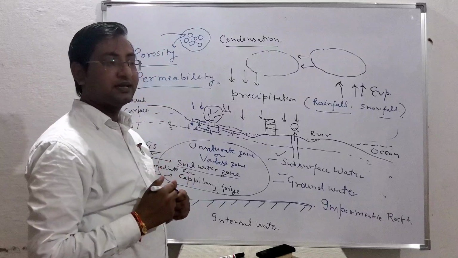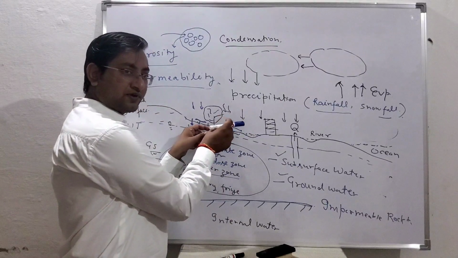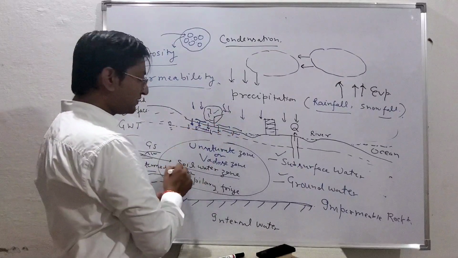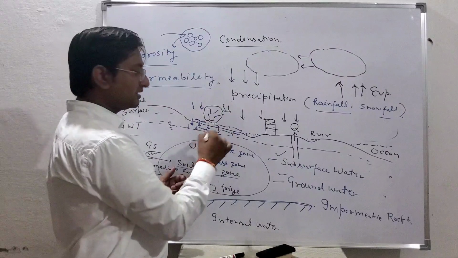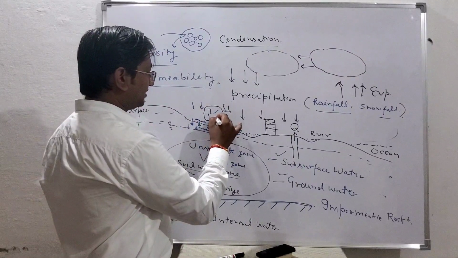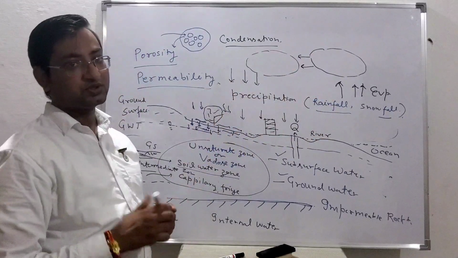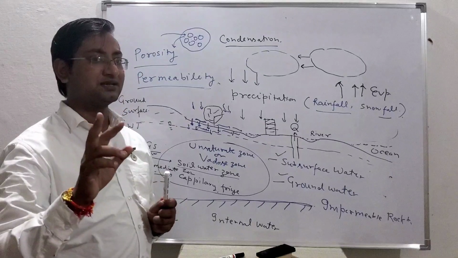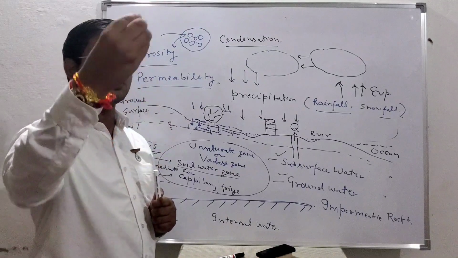It is falling over the plant and it is evaporated. One thing is that. Another thing is that plant roots are taking the water from this soil water zone, and it is moving through the trunk, and after that they are cooking the food, and it reaches the plant leaves, and after that it is evaporated. So two types of evaporation are taking place. One is directly water falling over the plant and getting evaporated.